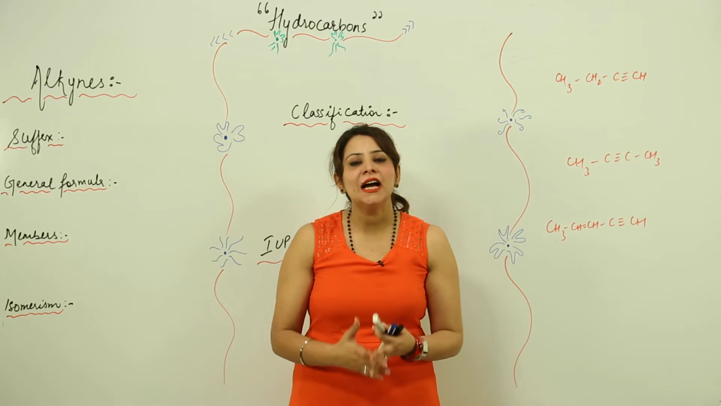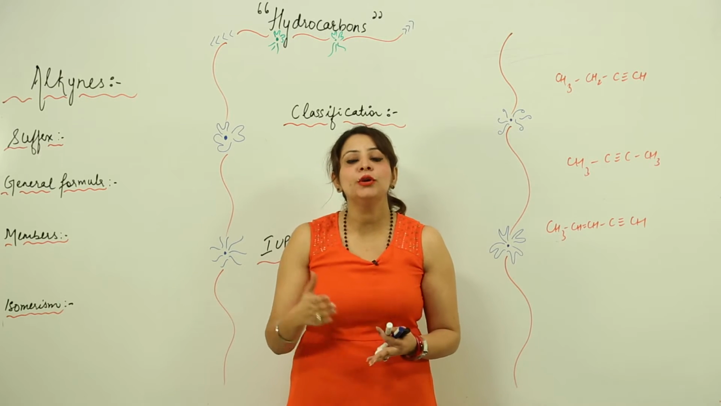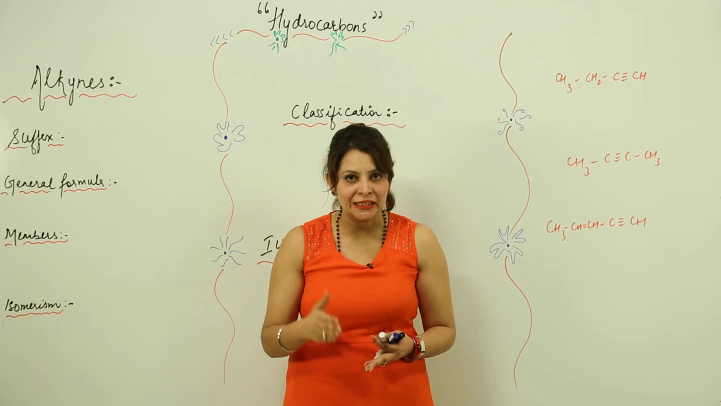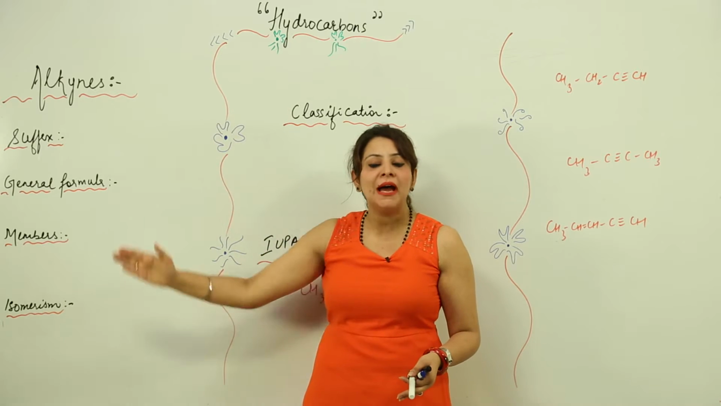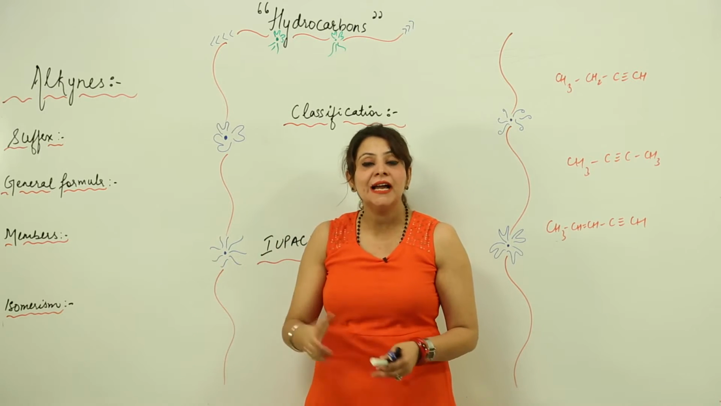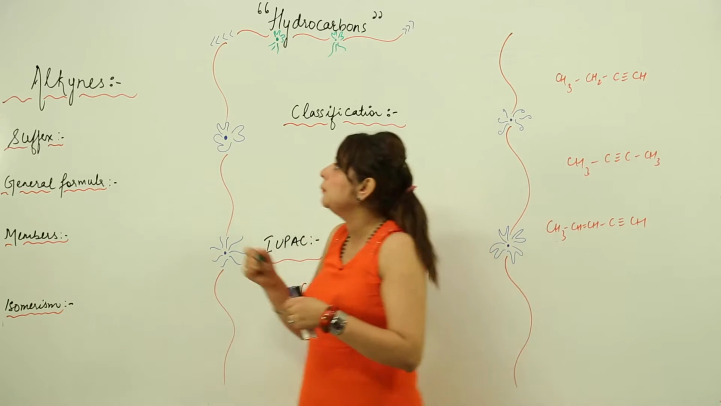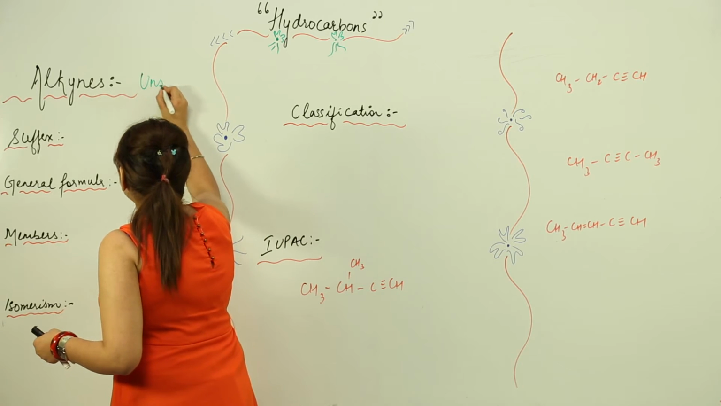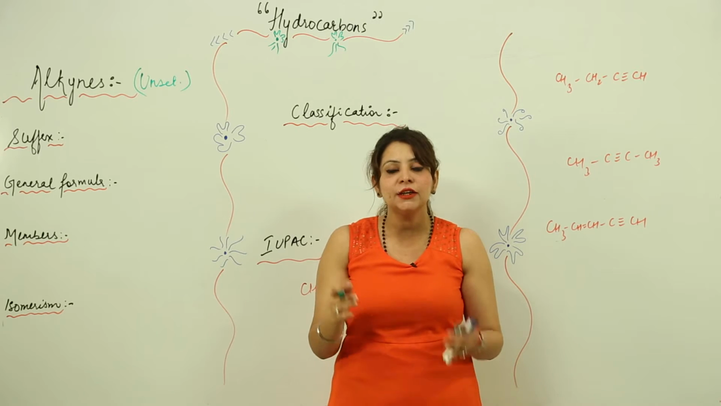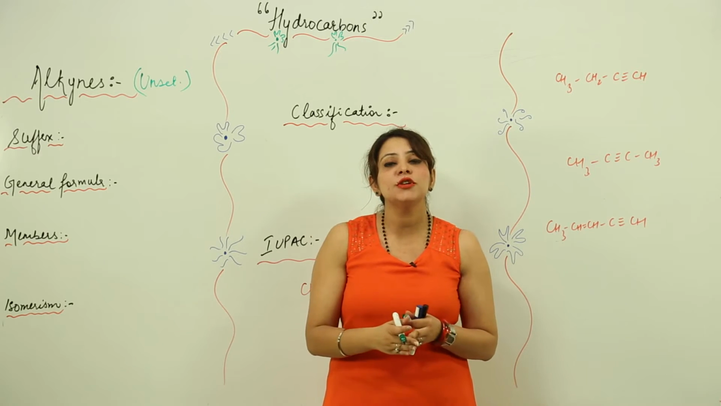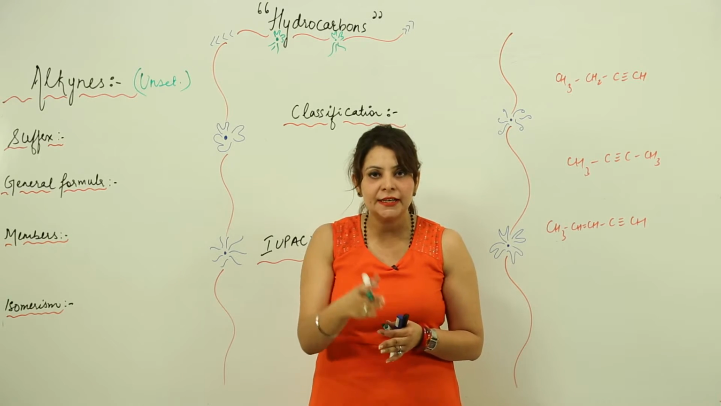As you have already done the alkanes and alkenes, today we are going to start with the next topic, that is the alkynes. When we talk about alkynes, it should strike your mind that alkyne is also one of the unsaturated compounds. You can remember easily that unsaturated ones are those which contain double or triple bonds.